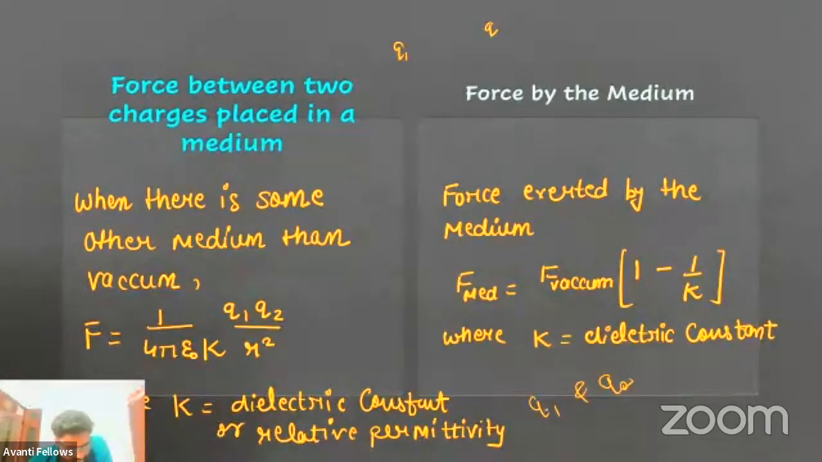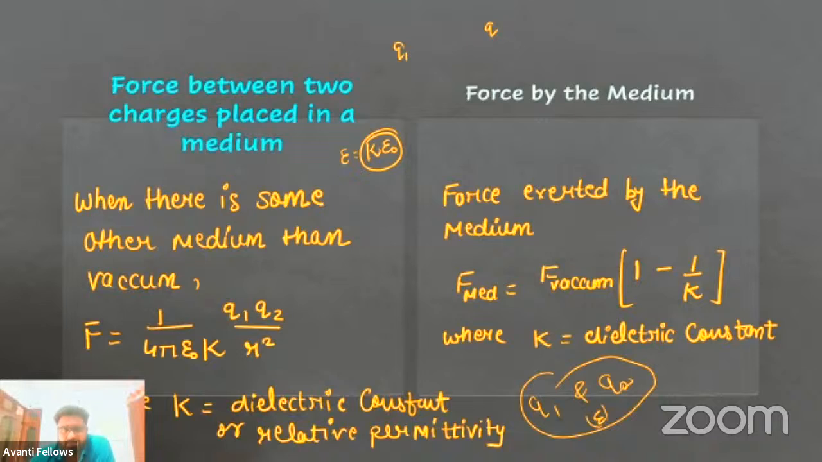Q1 and Q2. So these two charges are placed in a medium, let's say of permittivity epsilon, but we do not know the value of epsilon. Epsilon is the permittivity of that particular medium. Suppose we put these charges in oil. So epsilon is the permittivity of oil. So we can replace this epsilon with K epsilon naught, where K is the relative permittivity or dielectric constant of that material. We will talk about that.